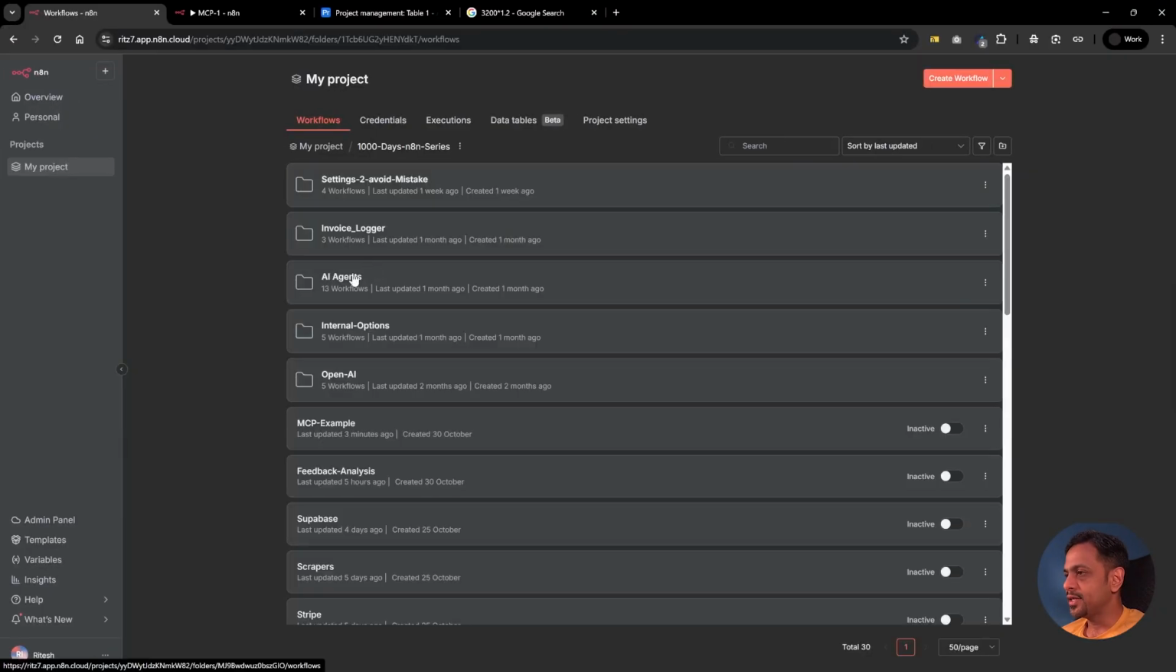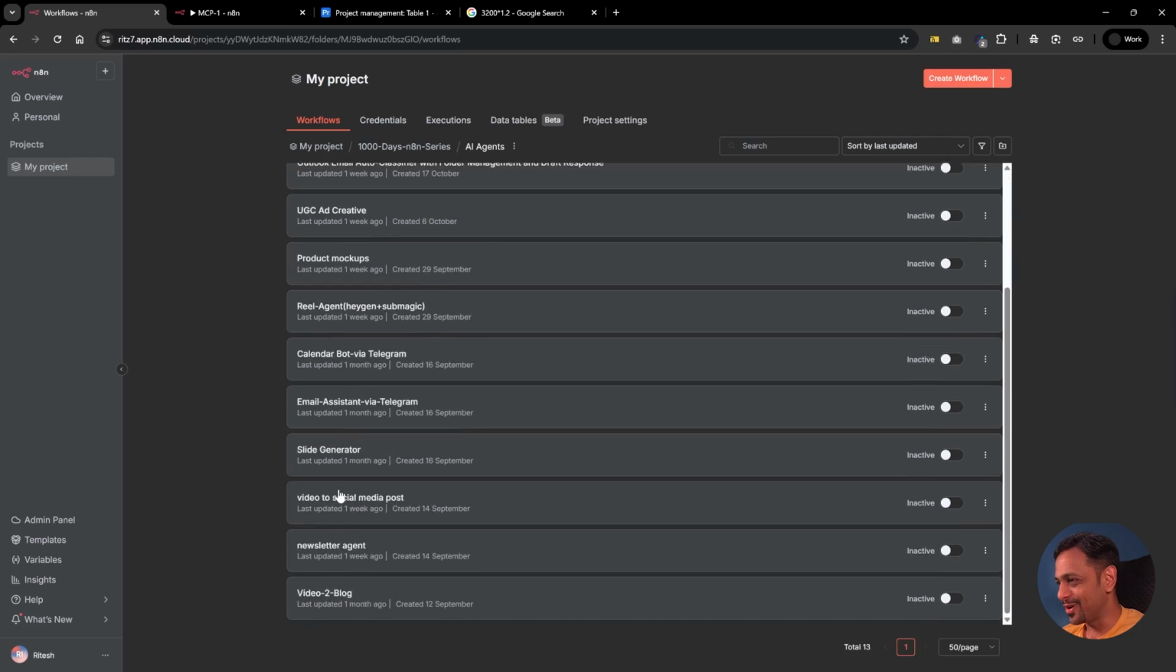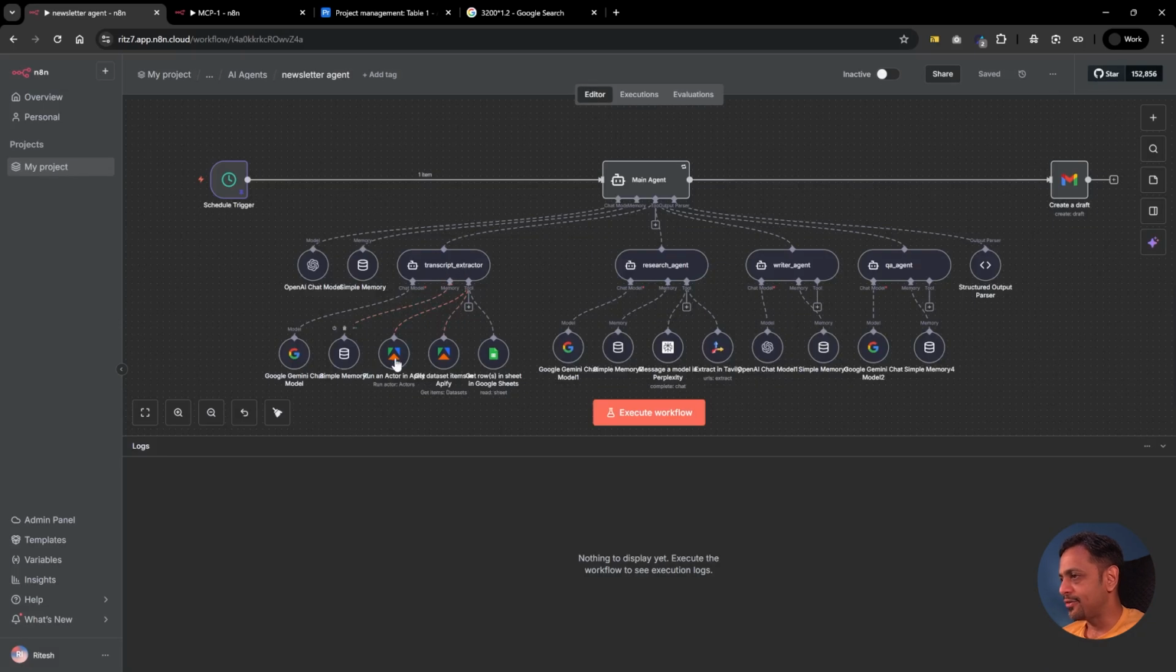Now I'll walk you through how we can build a large system using MCPs. So if you remember, we had created an AI agent meant for newsletter, right? If we go back to that particular video, which is that particular workflow, the newsletter agent, then we have a lot of tools connected. So transcript extractor, we have these 3 agents. Research agents, we have 2 tools connected here. Writer agent, we don't have any tools. That's a bit strange.